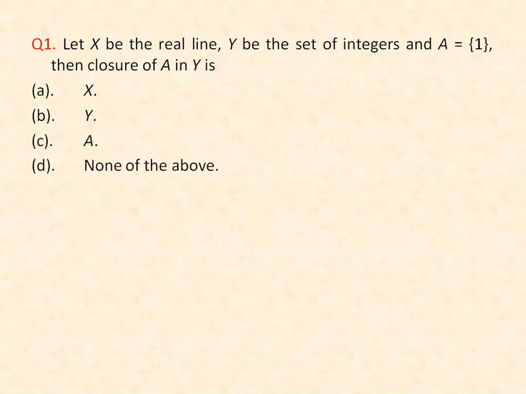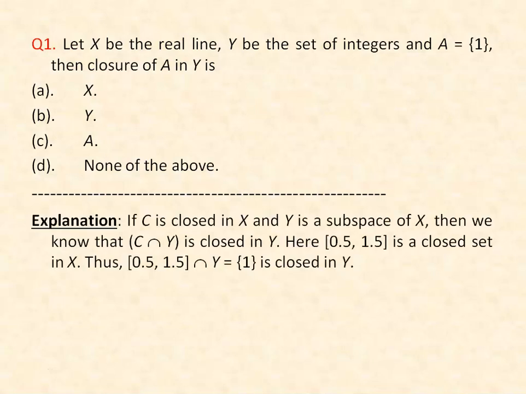Here we have to find out closure of A in Y. Now for the right answer, the explanation goes in this way. We know that in the subspace, a set is closed if it can be written as intersection of a closed set in X with the subspace Y. So if C is closed in X and Y is a subspace of X, then we know that C intersection Y is closed in Y.